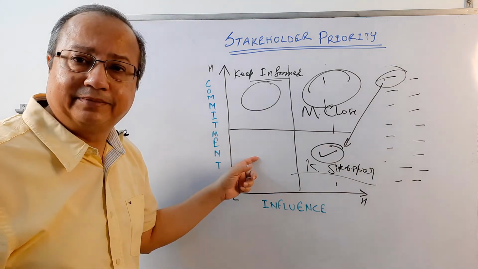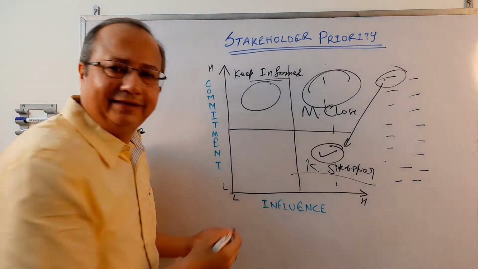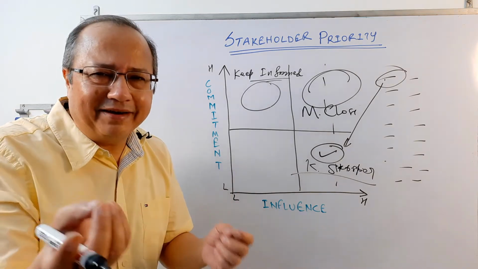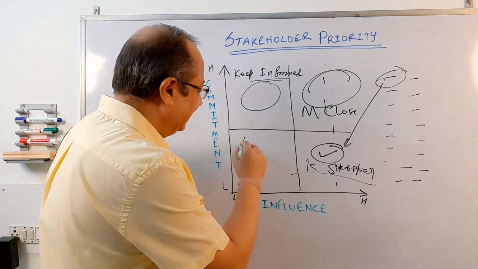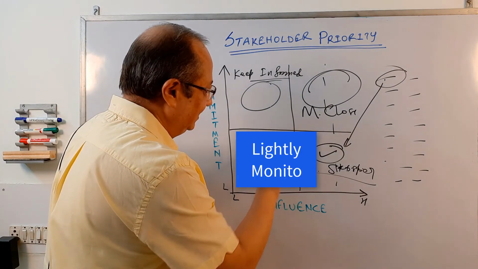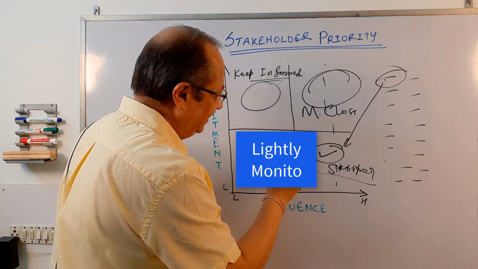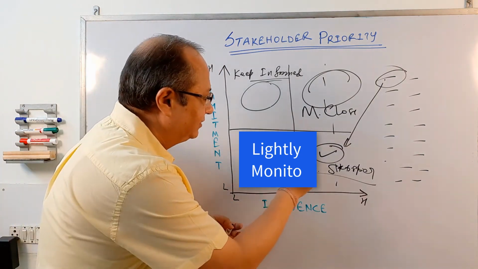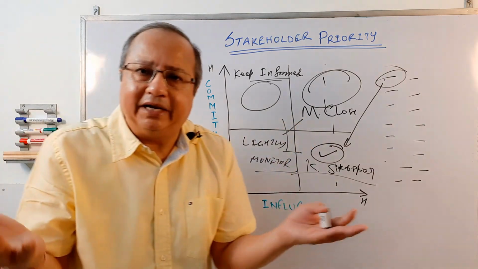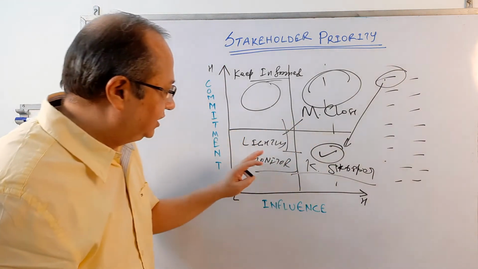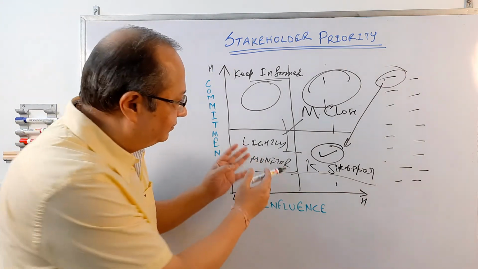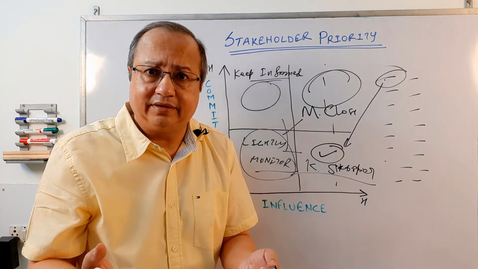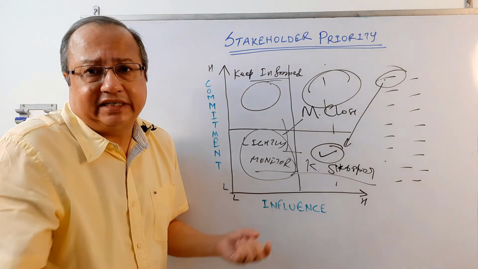But then what about this group here, right? To be very honest, don't bother. But yeah, in PMI, we got to be a little politically correct. So we may say lightly monitor. I just lightly figure out that if any one of these guys, because of the changes in the project, have they shifted here, here, or here, right? It could happen. It does happen in certain projects, right? So just lightly monitor only to figure out if their position changes. Otherwise, there's no real need for information, right? If you need something from them, that's the only time you reach out to them.